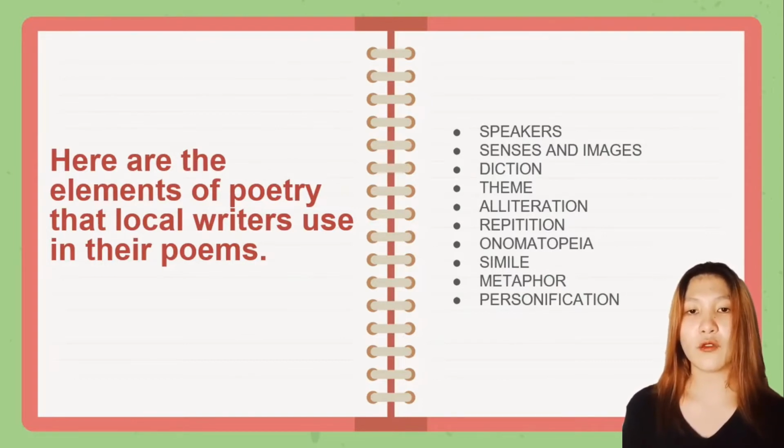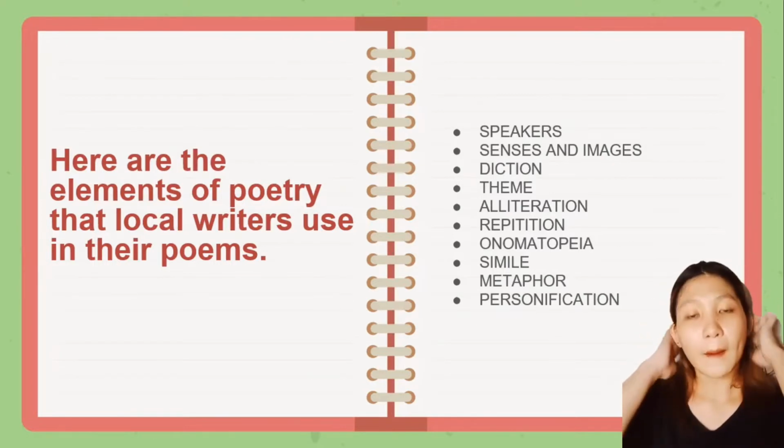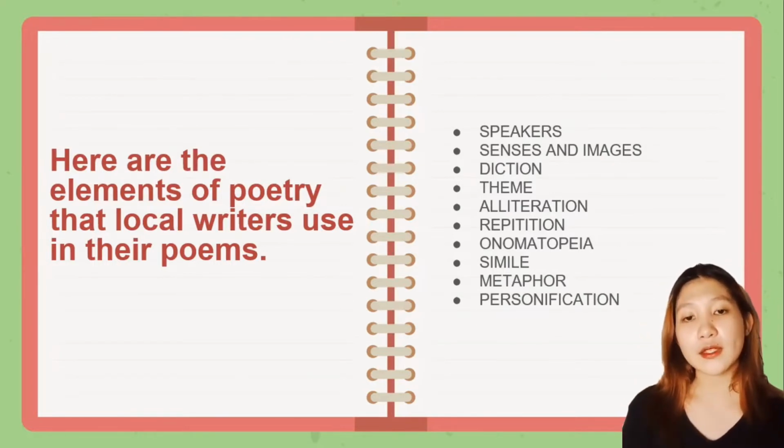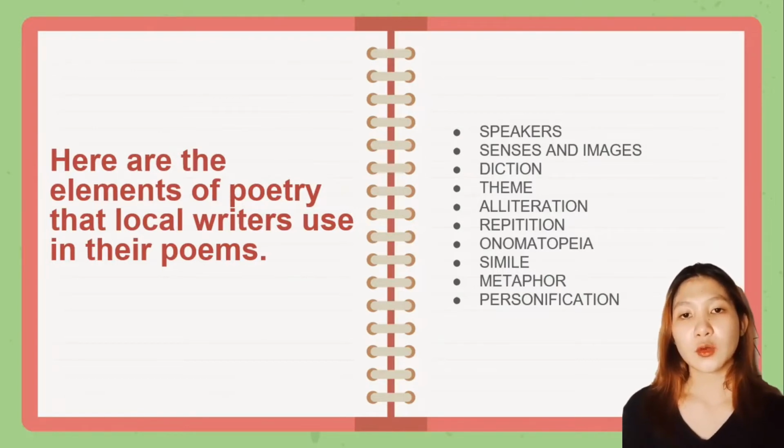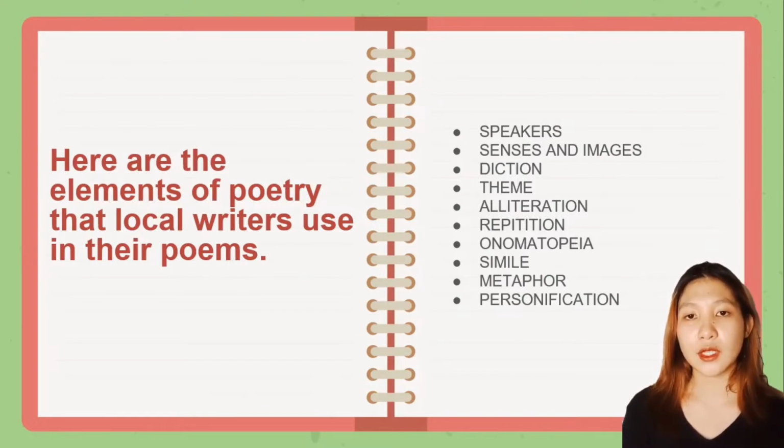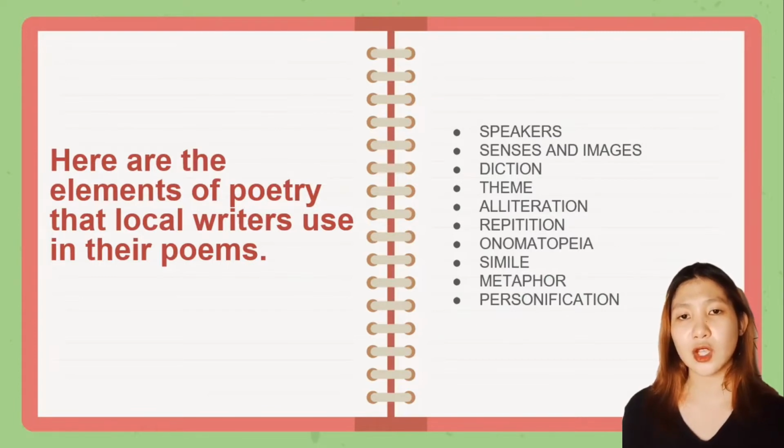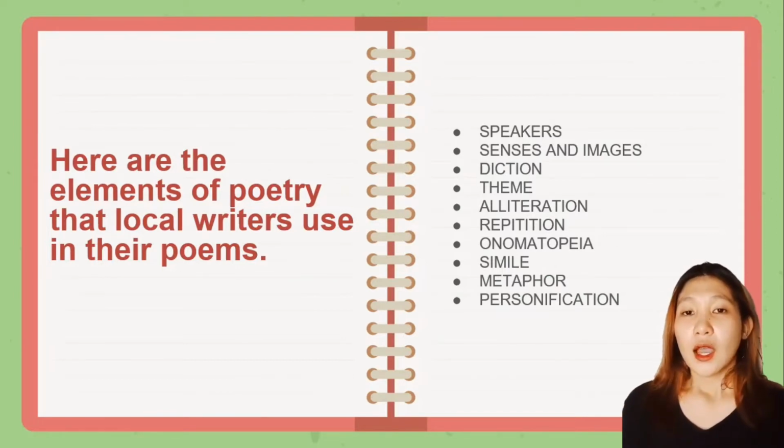Other elements of poetry make meaning, emotion, and imagination for the reader. Number 8. Simile is the rhetorical term used to designate the most elementary form of resemblance. Most similes are introduced by the use of like or as. Number 9. Metaphor are words that imply a direct comparison between objects or situations without the use of like or as. Number 10. Personification is giving or treating an inanimate object as human by giving it human attributes like powers or feelings.